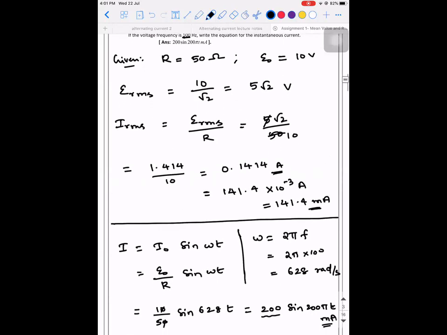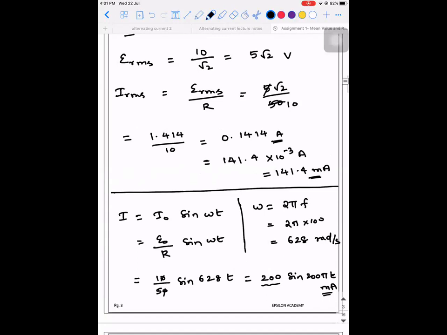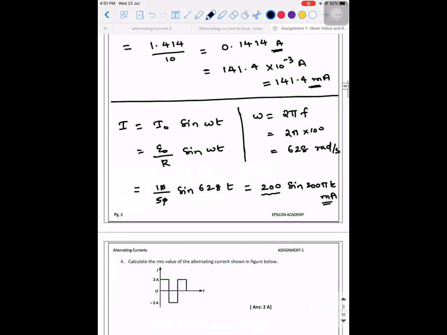Sir, will the questions be of this type only? Not everything. This is very basic, but you have to understand this to do the other problems. I started with a disclaimer, I told you, this chapter is not that easy. To make you confident, I'm teaching all these things.